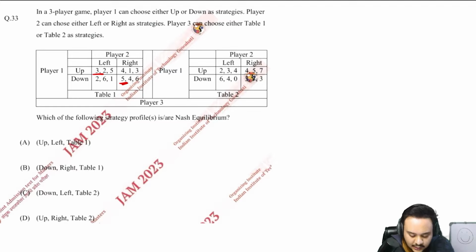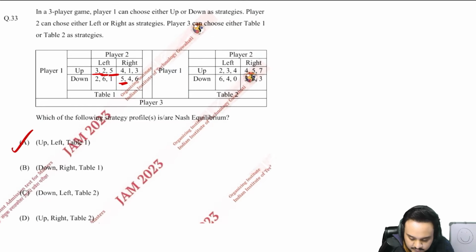Now player 1 is going up, will 2 go left or right? 2 will go left, 2 is more than 1. Now finally when it comes down to player 3, will he go table 1 or table 2? He'll go table 1. So this is your first Nash equilibrium, which is up, left and table 1 right here.